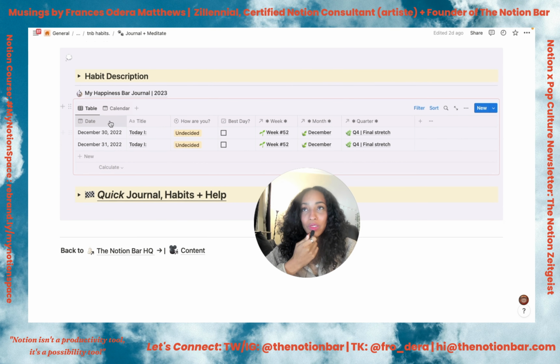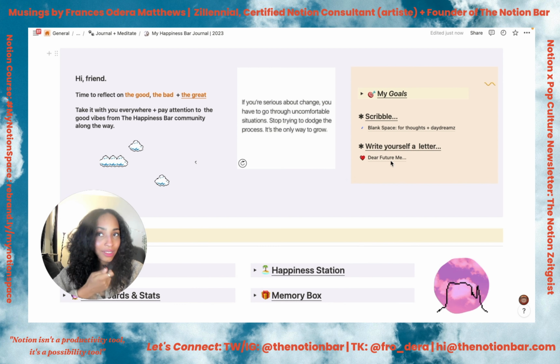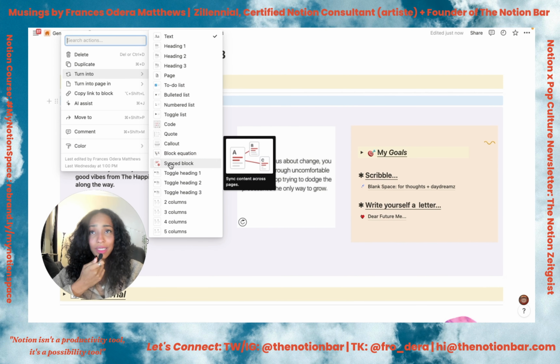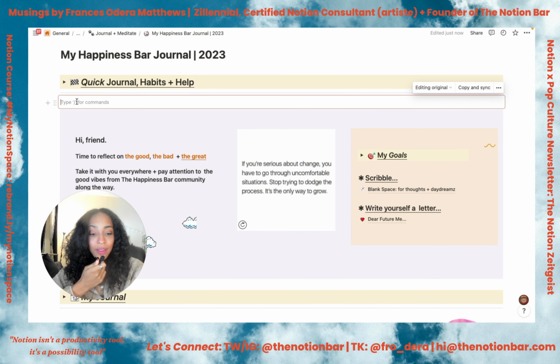The whole reason that happens is because this is inside a synced block. I have put instructions on how to do that in the main instruction section, just to show you an example of what a synced block is. If I turned this into a synced block, I hit copy and sync. Wherever I update that block, it's going to update. So that's how that whole thing works.